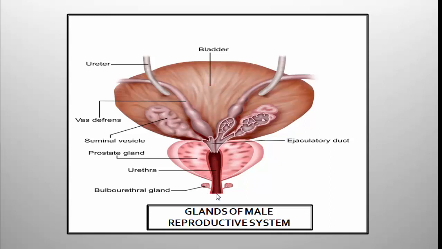Here you can see the urethra, which is a pipe running through the penis, and opening of the urethra is called urethral meatus. So these are the accessory glands of male reproductive system: the paired seminal vesicles, unpaired prostate gland, and paired bulbourethral glands.